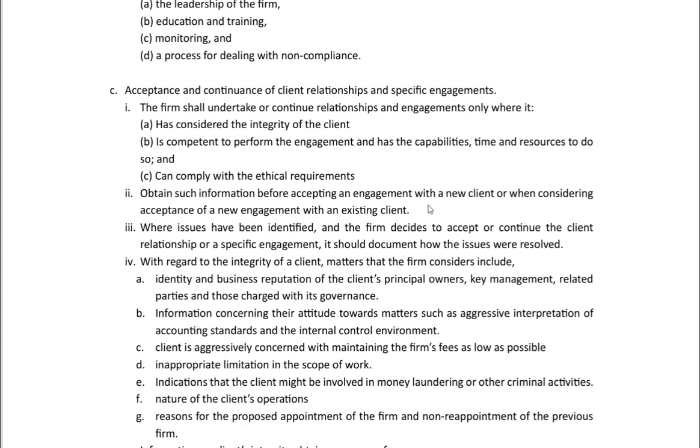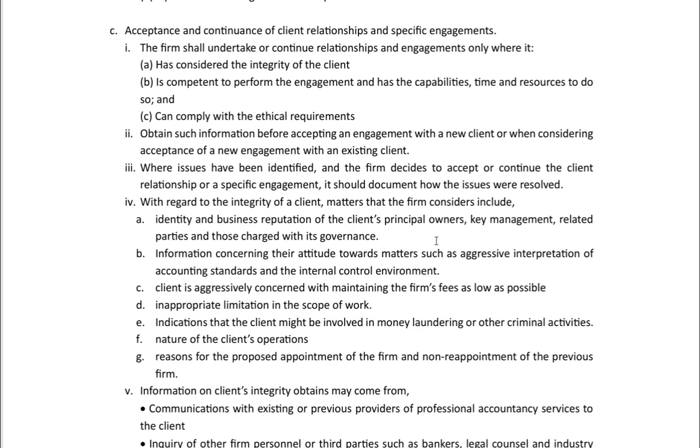Now, with regards to integrity of a client, matters the firm should consider are the identity and the business reputation of the client's principal owners, key management and related parties, and those charged with governance. Information concerning their attitude towards matters such as aggressive interpretation of accounting standards and the internal control environment.